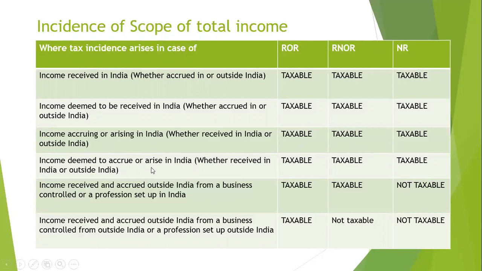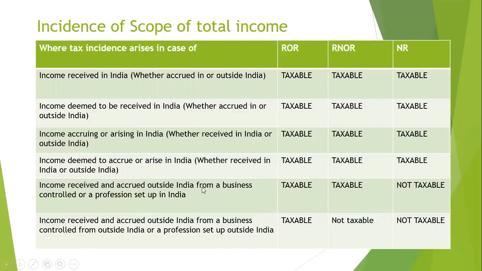Income deemed to accrue or arise in India means, for example, you have rendered services here but you are receiving pension outside India. This we call deemed to accrue or arise in India. You have bought shares in India, but you are receiving the dividend outside India. So these are income deemed to accrue or arise in India. The third and fourth are similarly related to one only. So this is taxable for all the three categories.